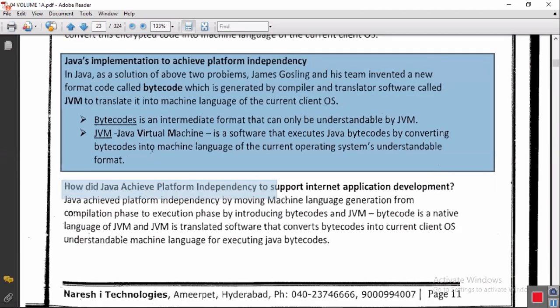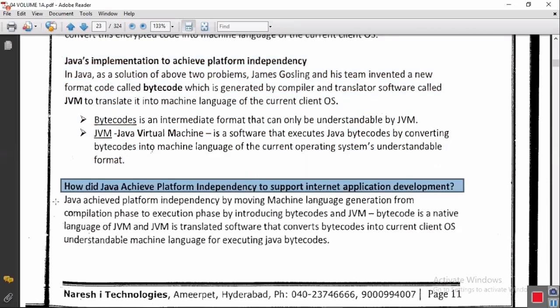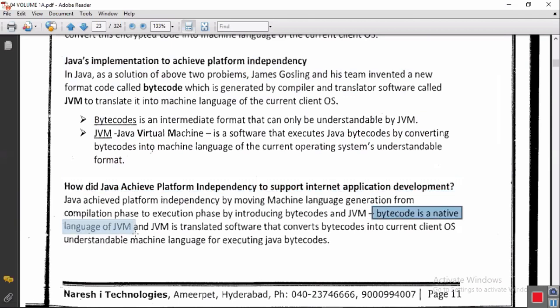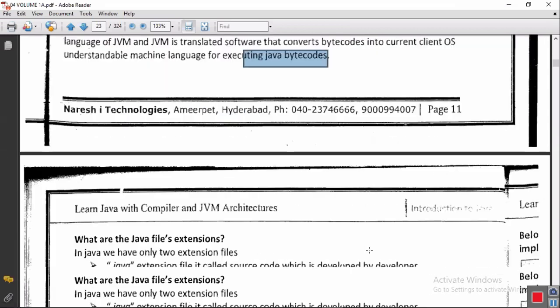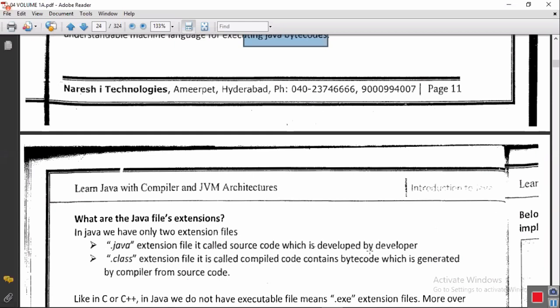Next, how did Java achieve platform independency to support internet application? If somebody asks, Java achieved platform independency by moving machine language generation from compilation phase to execution phase by introducing bytecode and JVM. Bytecode is a native language of JVM, and JVM is the translator software that converts bytecode into client OS understandable machine language for executing Java bytecode. Because we have JVM for every operating system, the same compiled bytecode can be translated to every operating system.